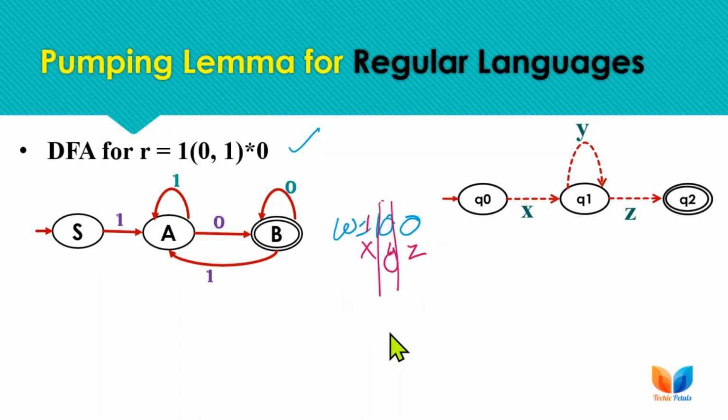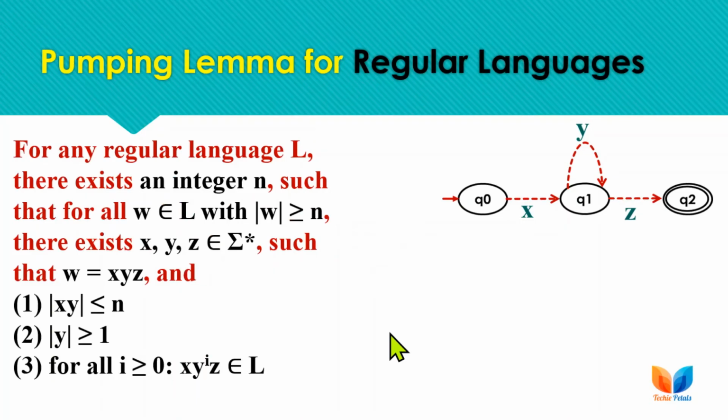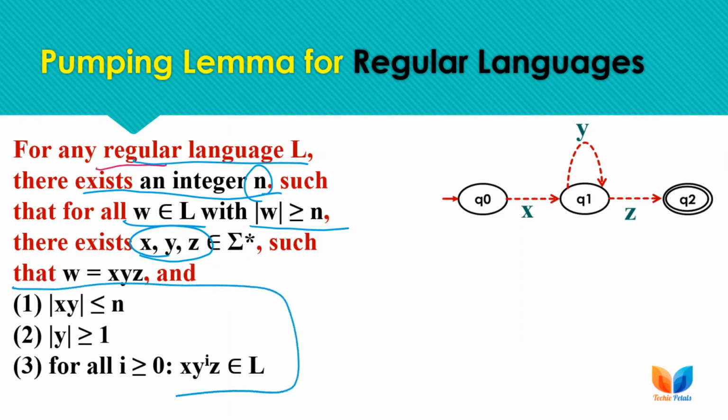So let's check the rules of the pumping lemma. For any regular language L, there exists an integer n, which we take as the number of states, such that for any string w belonging to the language with length of w greater than or equal to n, we can divide w into 3 parts x, y, z, and these 3 conditions must be satisfied.